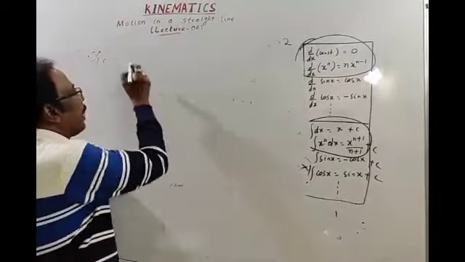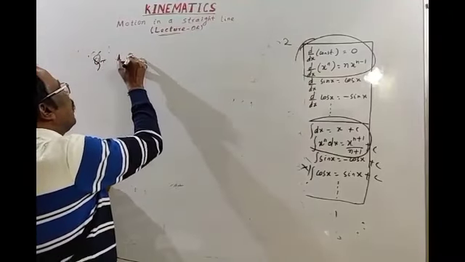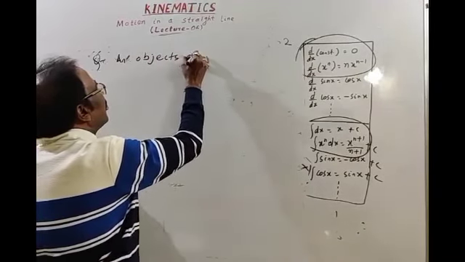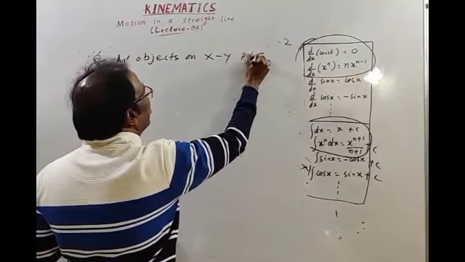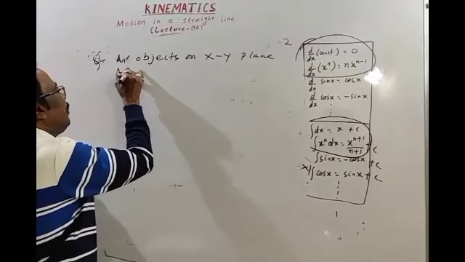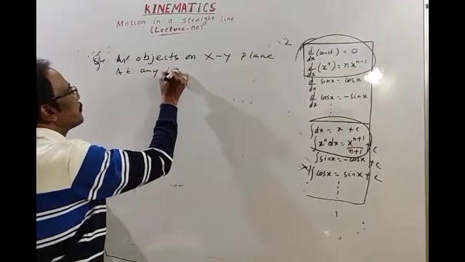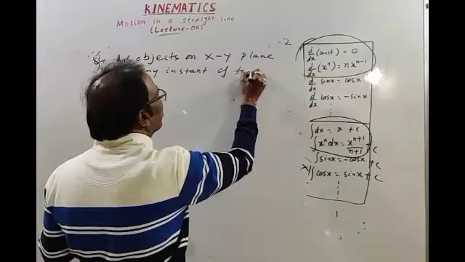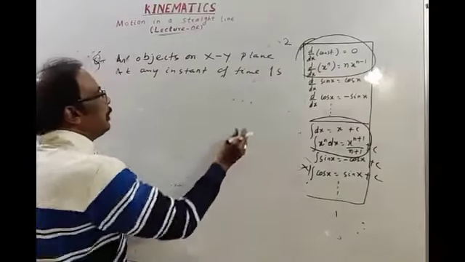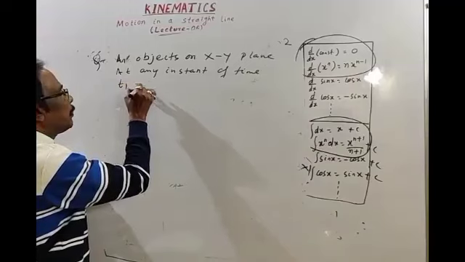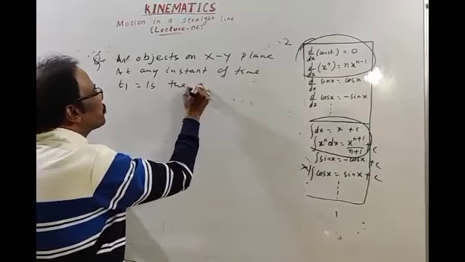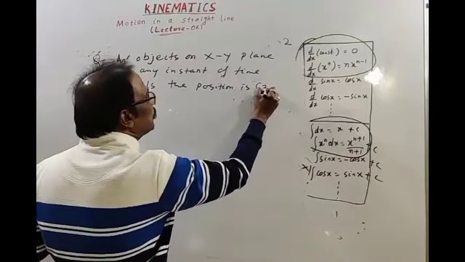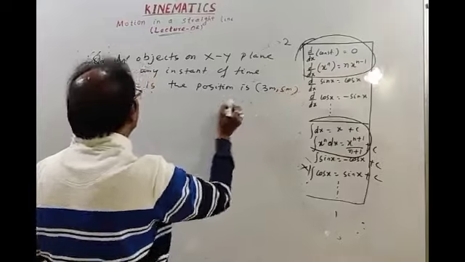Okay. Next question. An object moves on the x, y plane. At any instant of time, let's take t1, 1 second, the position is 3 meter, 5 meter.